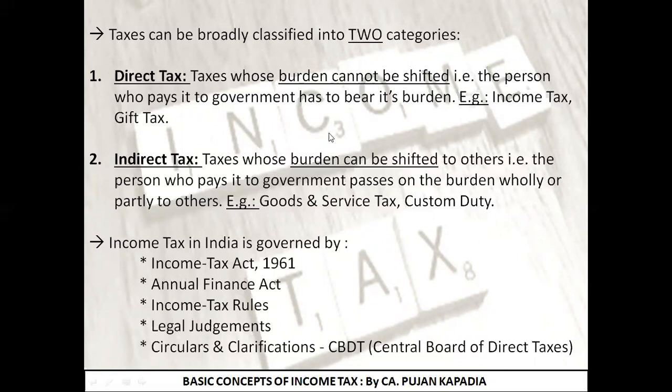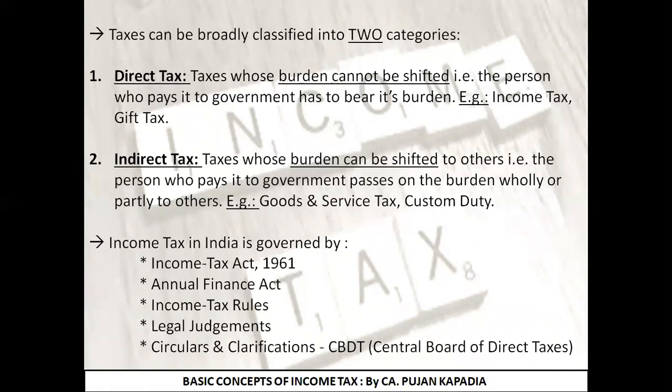Second was indirect tax, under which we learned that if the burden can be shifted from one person to another, that is, the person who is paying the tax to the government and the person who is finally bearing the burden of the tax are different, that is, the burden is being shifted, then such taxes are known as indirect taxes.